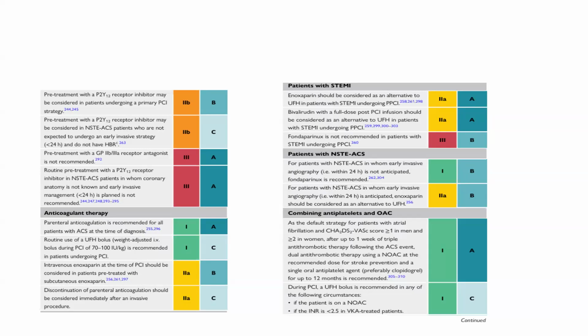Regarding anticoagulation therapy, parenteral anticoagulation is recommended for all patients with ACS. Routine use of an unfractionated heparin bolus, that is a weight-adjusted IV bolus of 70 to 100 units per kg, during PCI is recommended in patients undergoing PCI. Intravenous enoxaparin at the time of PCI should be considered in patients treated with subcutaneous enoxaparin. Discontinuation of parenteral anticoagulation should be considered immediately after the invasive procedure.